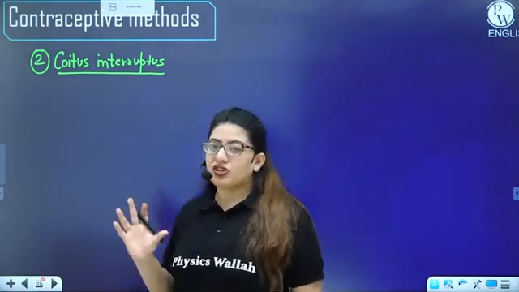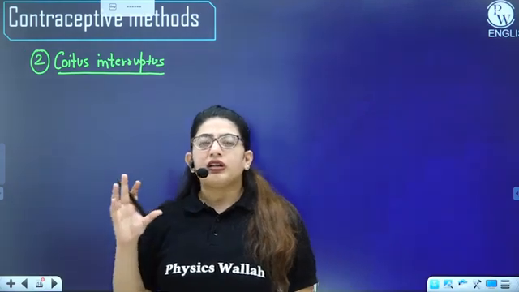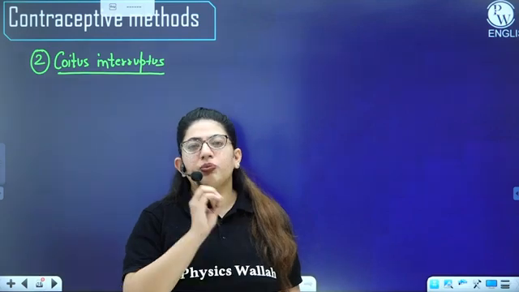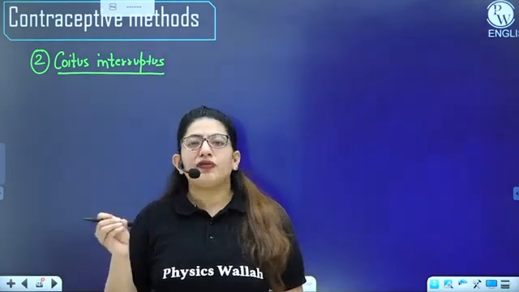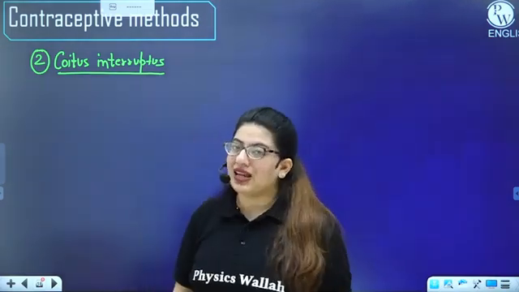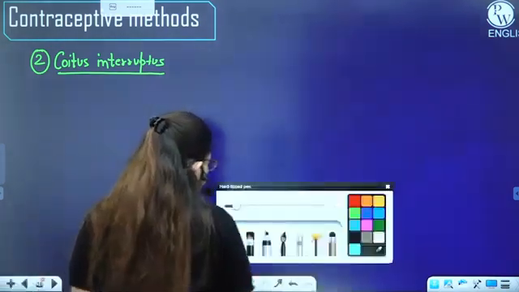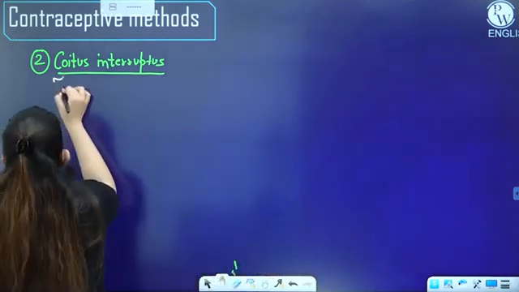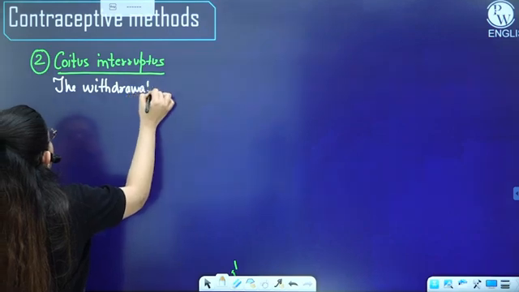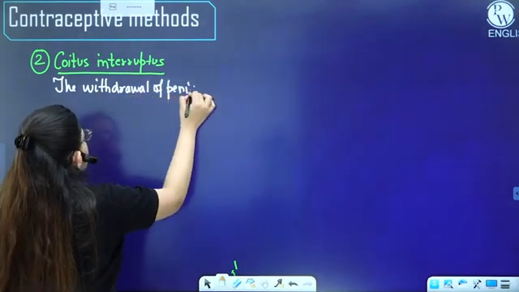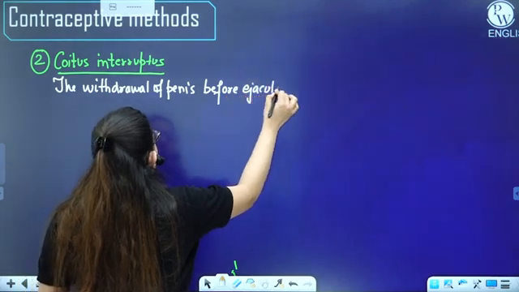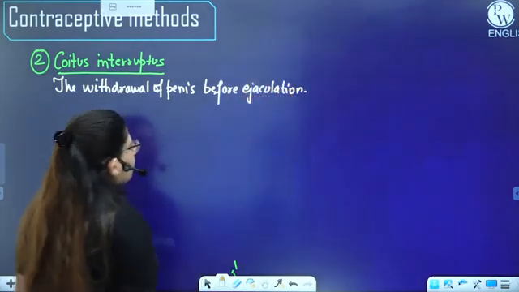But again, it has a much higher failure rate, because there is a fluid that comes out from the penis of a male before ejaculation. That's the preseminal fluid. Sometimes the preseminal fluid can also contain some sperm, so the chances of pregnancy are still higher there, right? So what is coitus interruptus? The withdrawal of the penis before ejaculation.